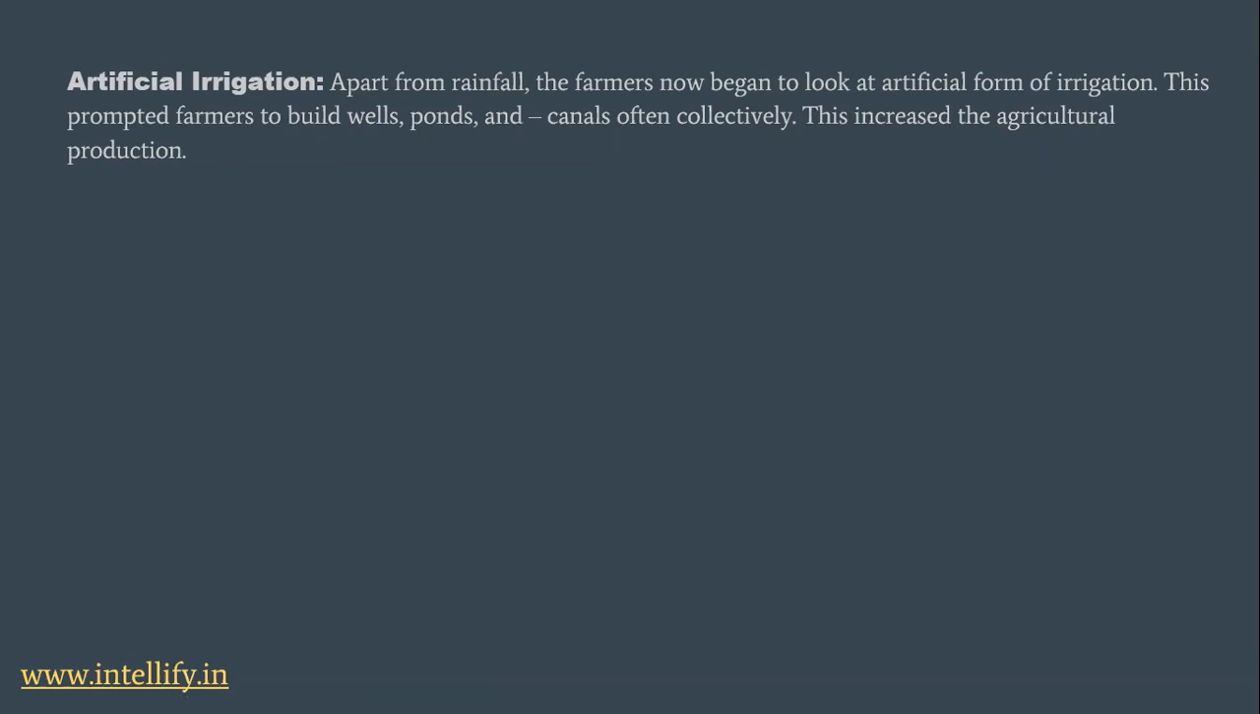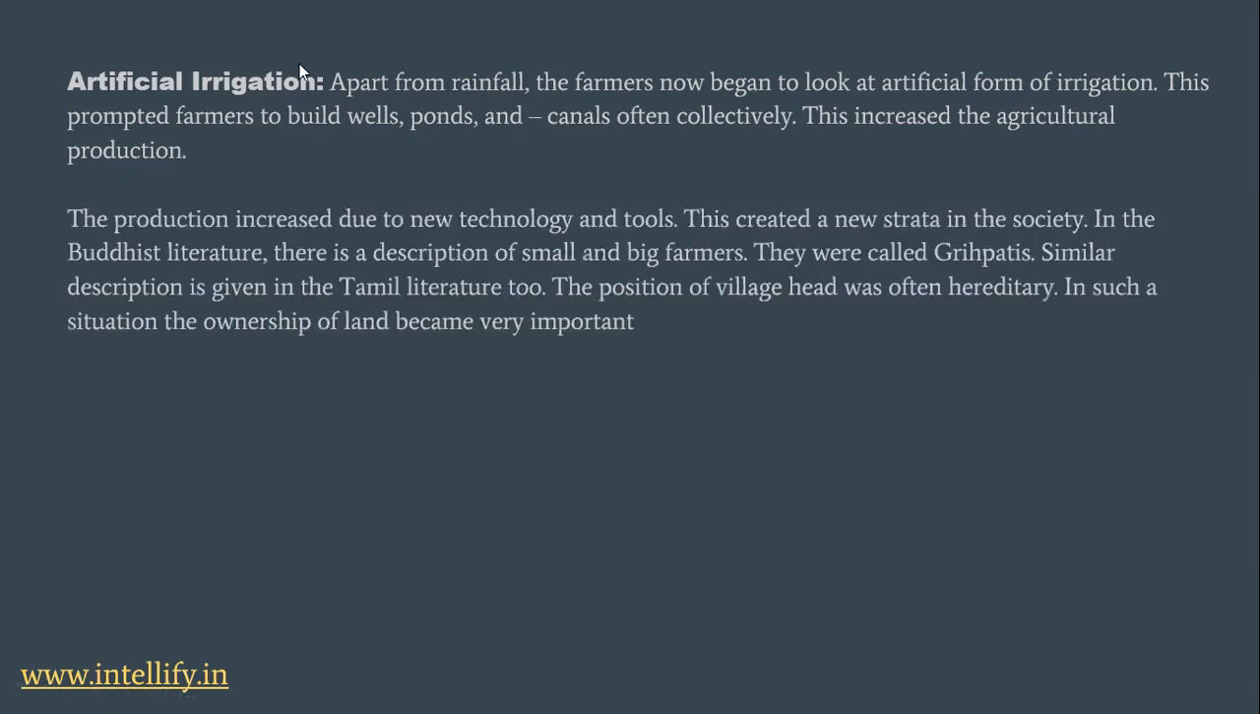So earlier, farmers used to depend only on rainfall for water. So since now we have to increase the productivity, farmers started to find artificial forms of irrigation, and so they started to store the rainwater in wells and ponds and canals, and they used it whenever it was needed. So this also increased the productivity.